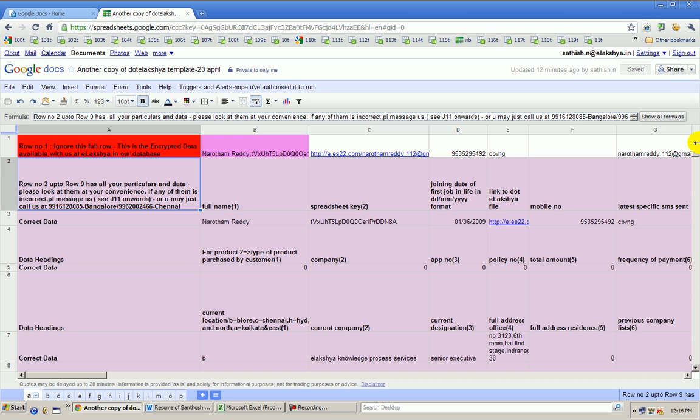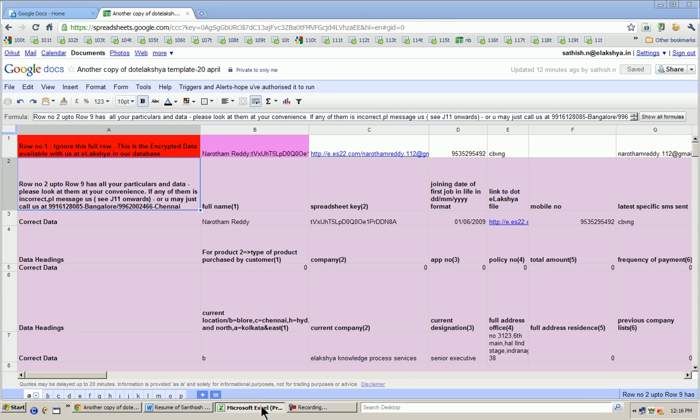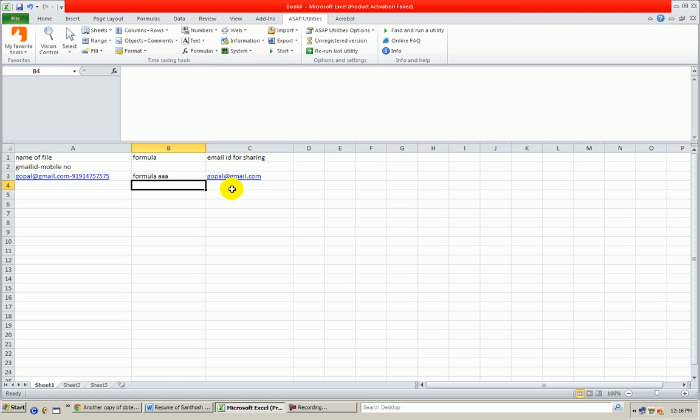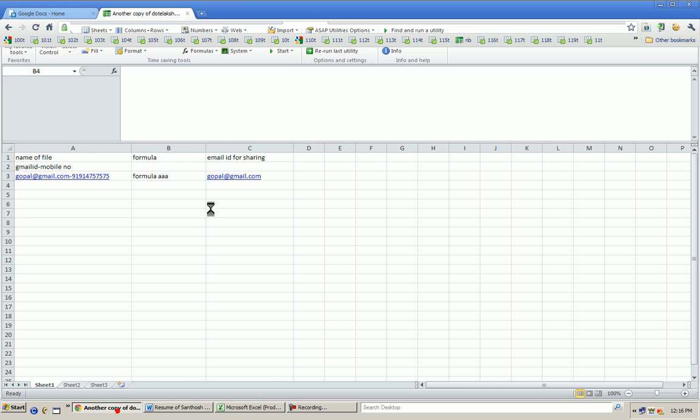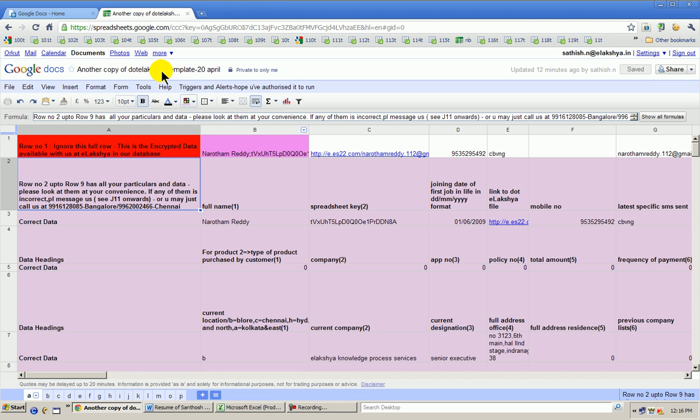The next thing it will do is share the file with the email ID given here, and then it will run the script, and after that it will close the file and go to the next file.